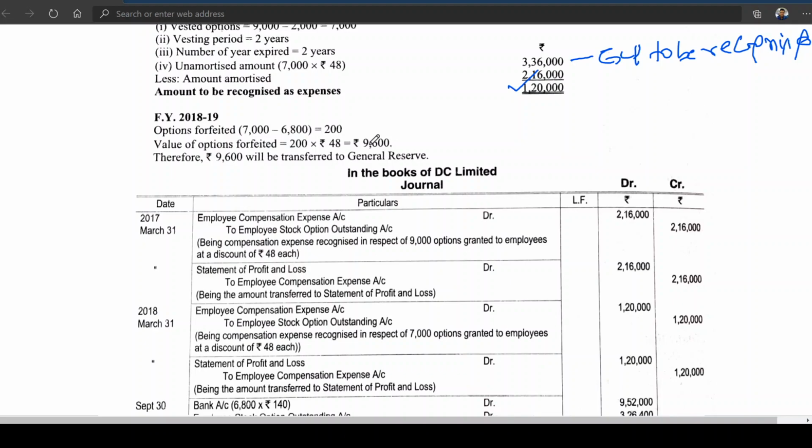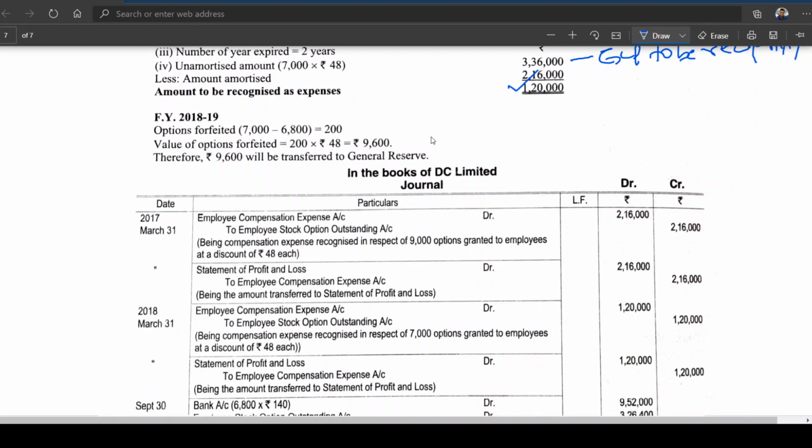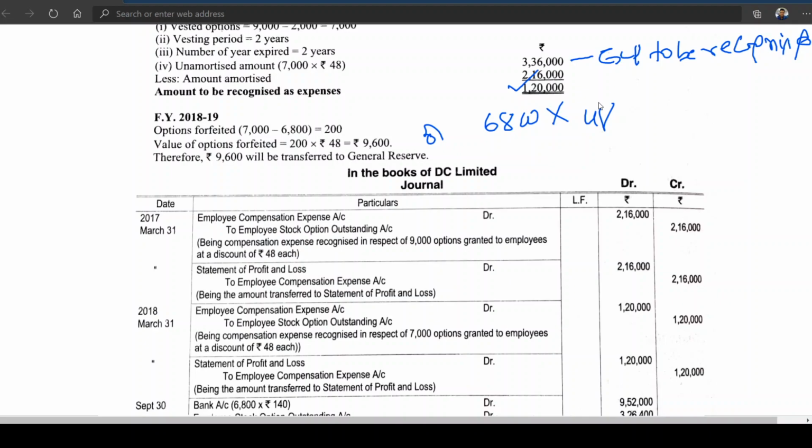Or we can do 6,800 into 48, how much? 3,26,400. We will be getting the same thing. If you want, you can write here. Or alternatively, 6,800 into 48, 3,26,400.